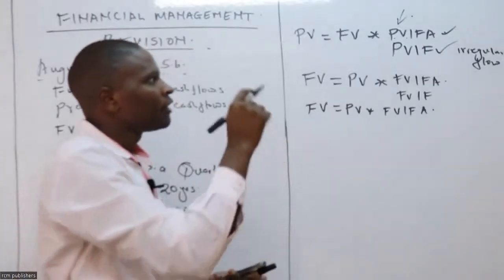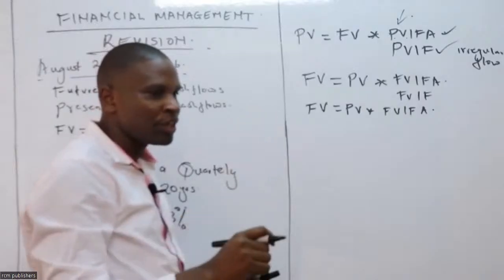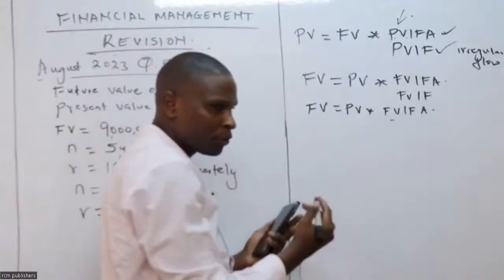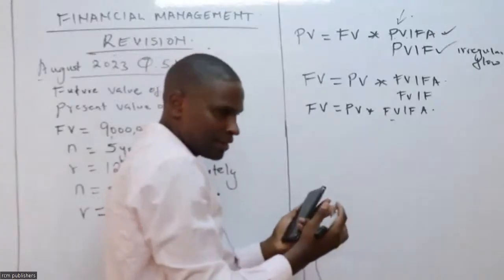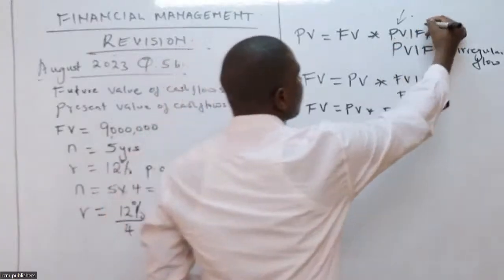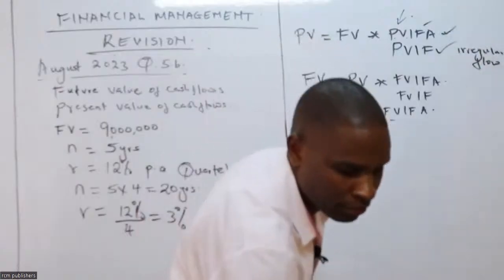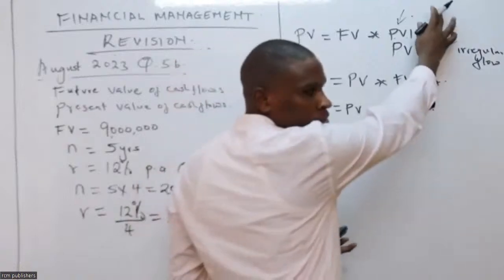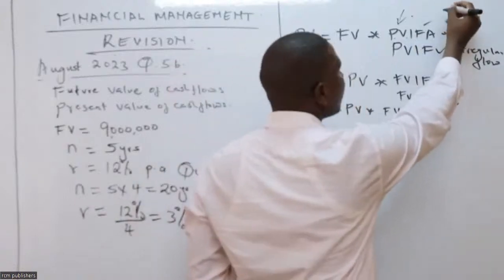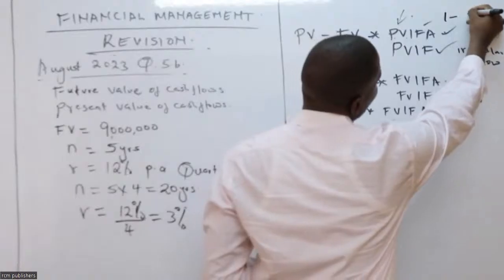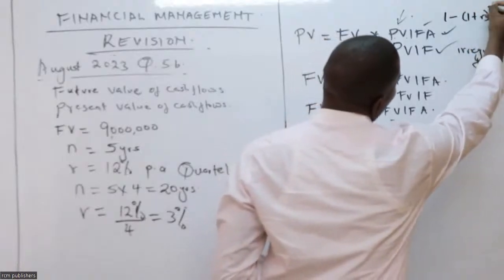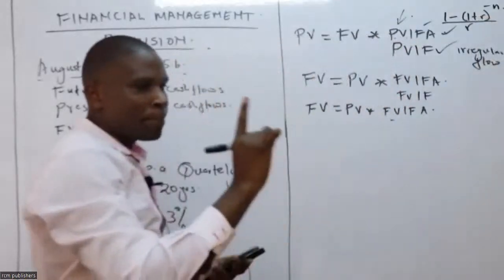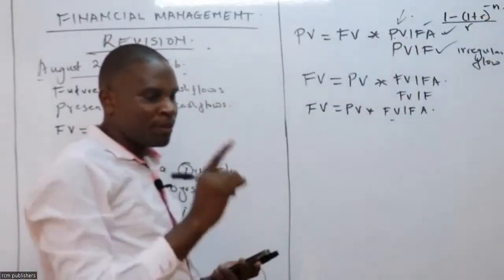Teacher, remind us of the present value interest factor of annuity. If you remind us that, we will remember this one, because they relate in some way. So I remind you this. I don't know if it is visible here. I have to check. I remind you this. Yes. This is 1 minus 1 plus r raised by negative n divided by r. That is for present value.